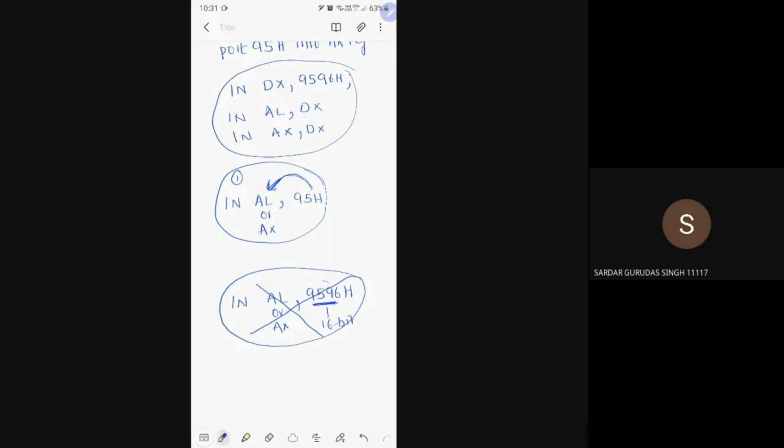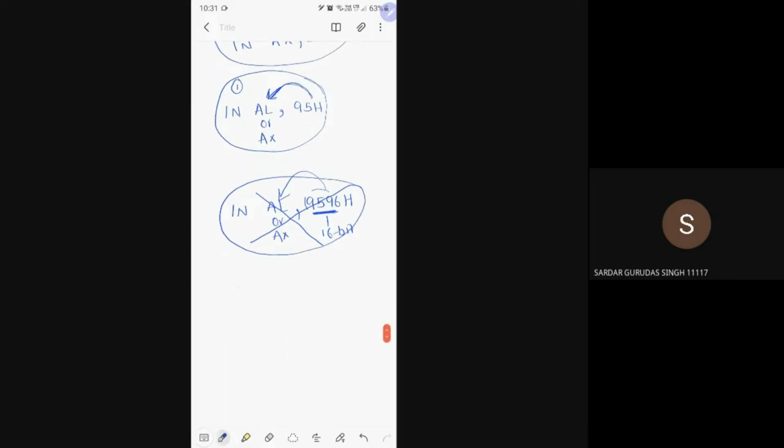The 16-bit port address content cannot be moved directly into AL or AX register. What you need to do first? First of all, move this 16-bit port address into the DX register, and from the DX register, move it to either AL or AH.